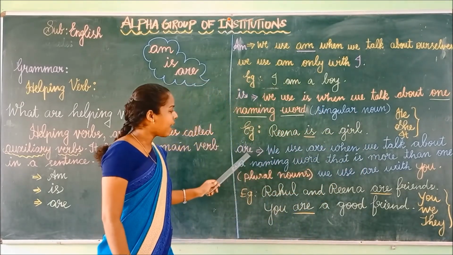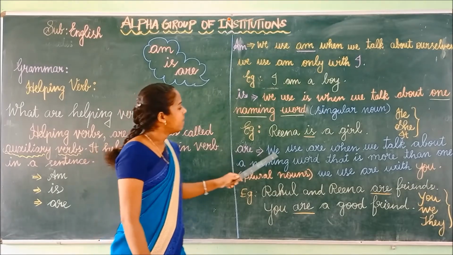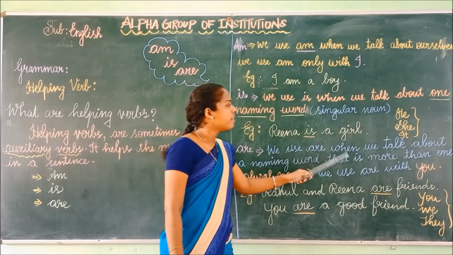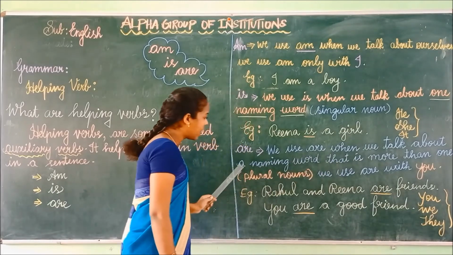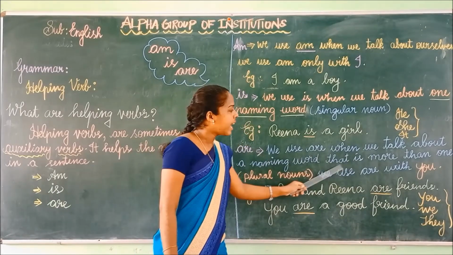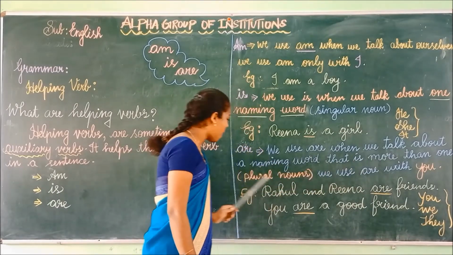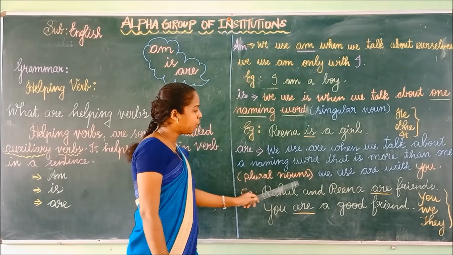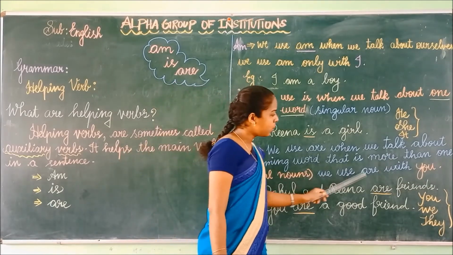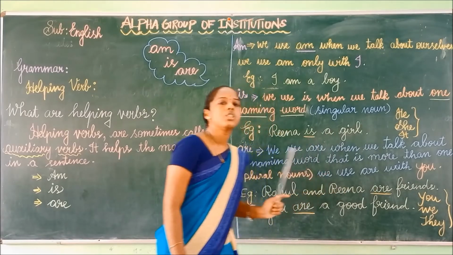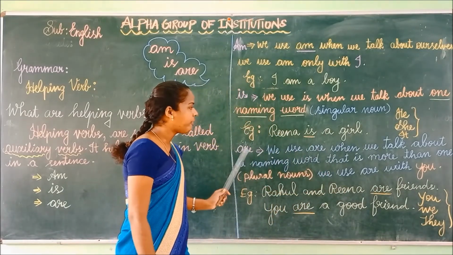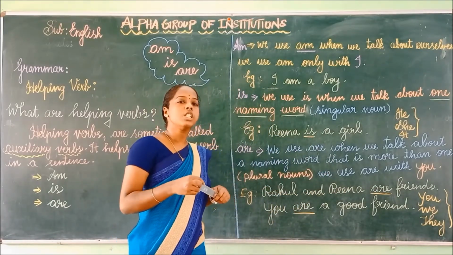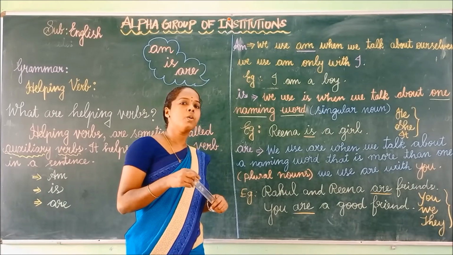Next, where we have to use are. We use are when we talk about a naming word that is more than one. It means plural nouns. We use are with you. So, tell me children, what is a plural noun?